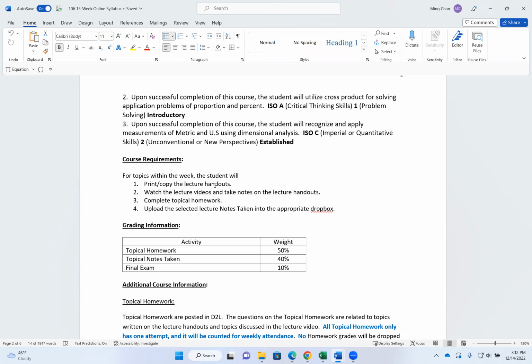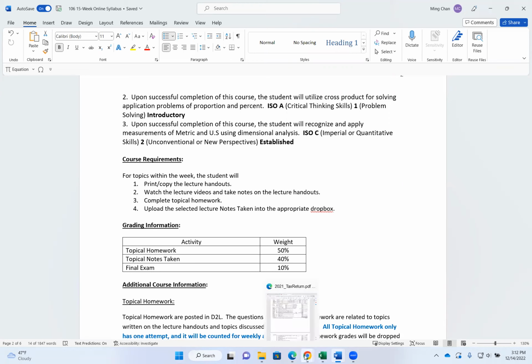So print or copy the lecture handouts, watch the lecture videos, and take notes on the lecture handouts that you printed or copied down. Complete the topical homework and upload the selected lecture notes into the Dropbox. That's all you do every week.